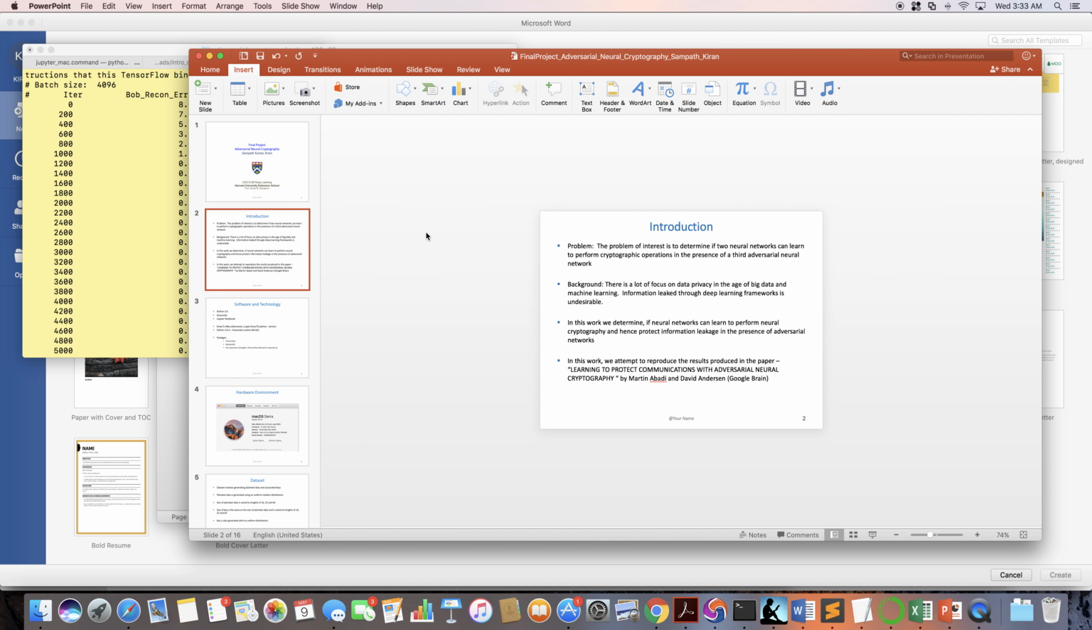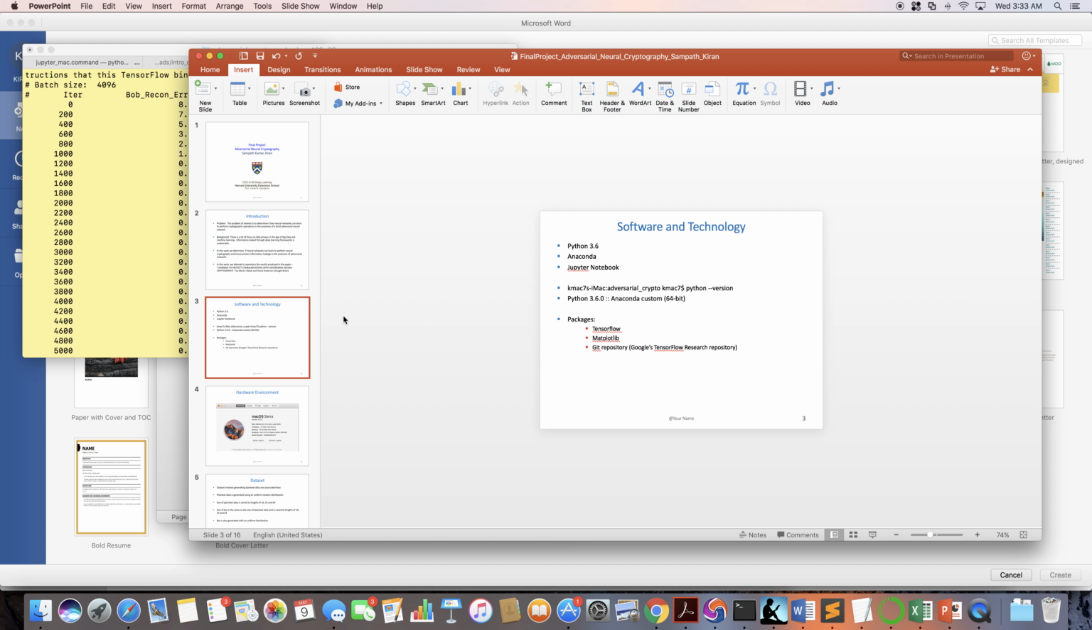The problem of interest that we are trying to solve is to determine if two neural networks can learn to perform cryptographic operations in the presence of a third neural network. With the advent of big data and machine learning, data privacy has become a very important issue. The software and technology used is Python, Anaconda, Jupyter, and TensorFlow packages.